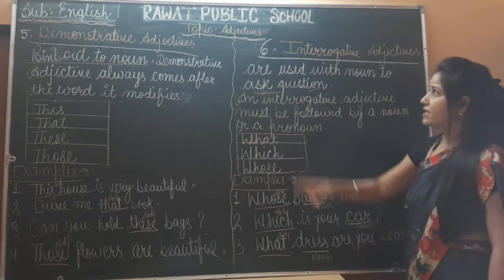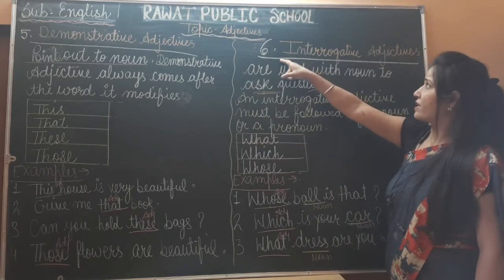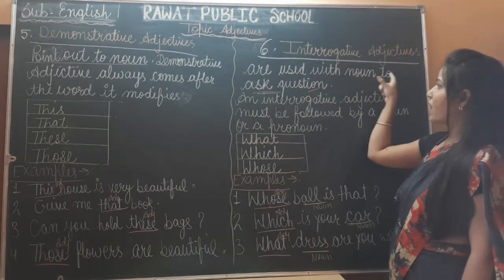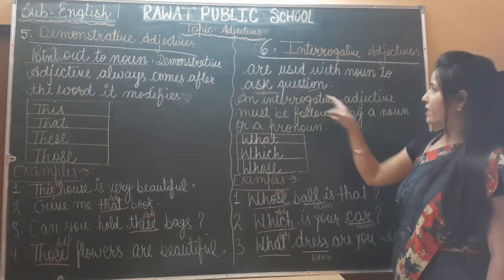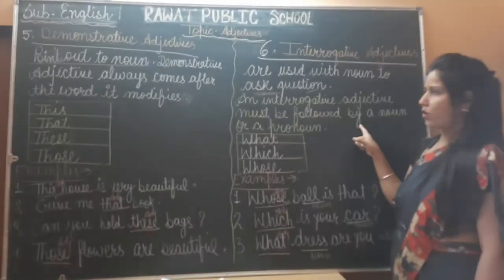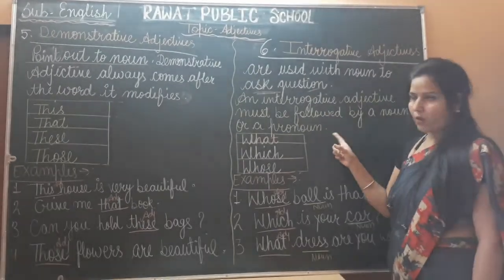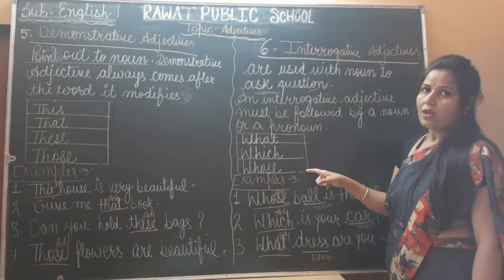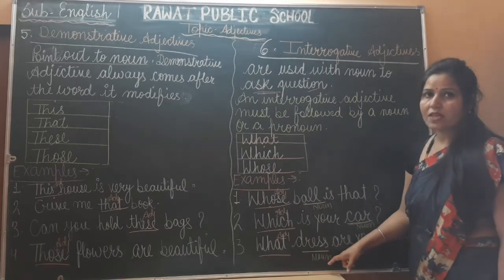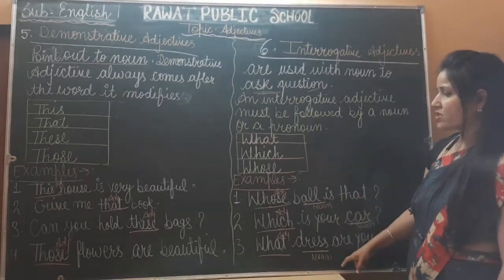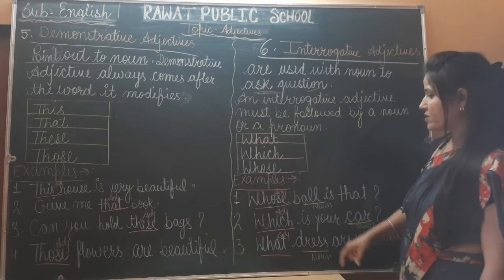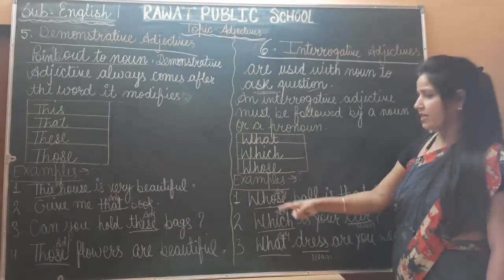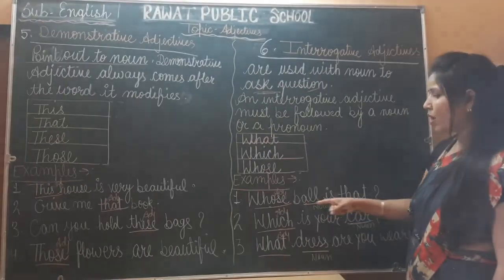Now come to the sixth kind of adjective, that is interrogative adjective. Interrogative adjectives are used with a noun to ask a question, and an interrogative adjective must be followed by a noun or a pronoun. These are examples: what, which, whose. With the help of these sentences as examples, we will understand interrogative adjective. First example is, whose ball is that? In this sentence, what is the interrogative adjective? Yes, whose. And ball is a noun.